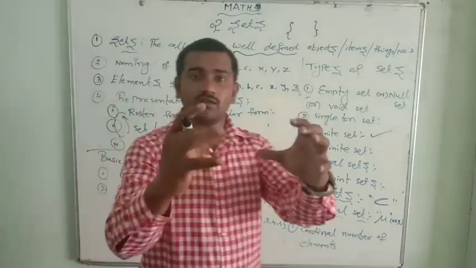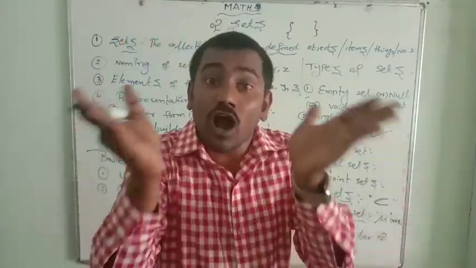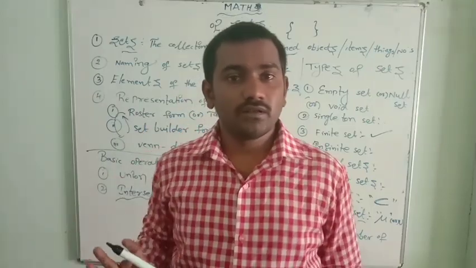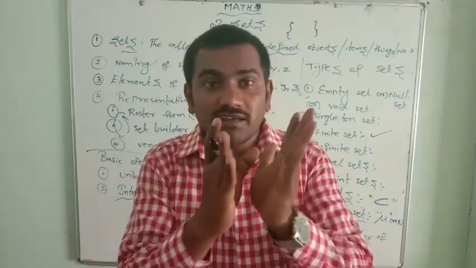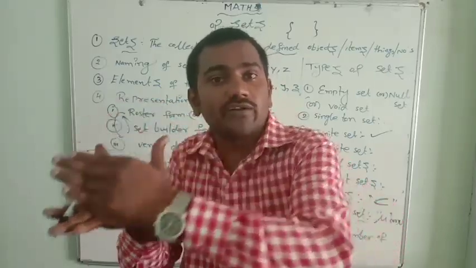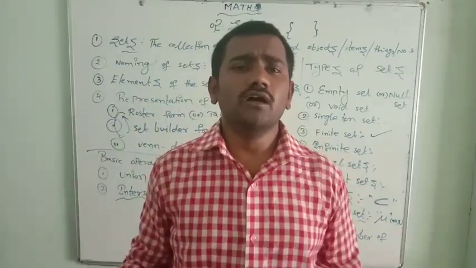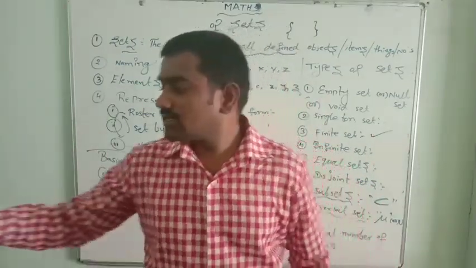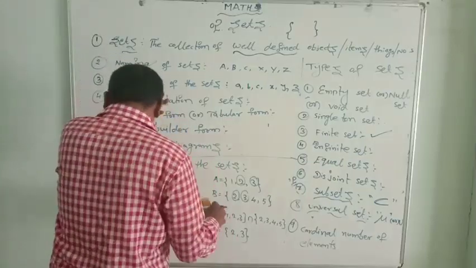If you write all the elements, it is known as a union. If you write common elements only, it is intersection. Simple. We have to see, are there any same elements in set A and set B? The same elements, common elements, we need to write. That is known as an intersection. If you write all elements, union. Common elements, intersection. Next, we go for difference.